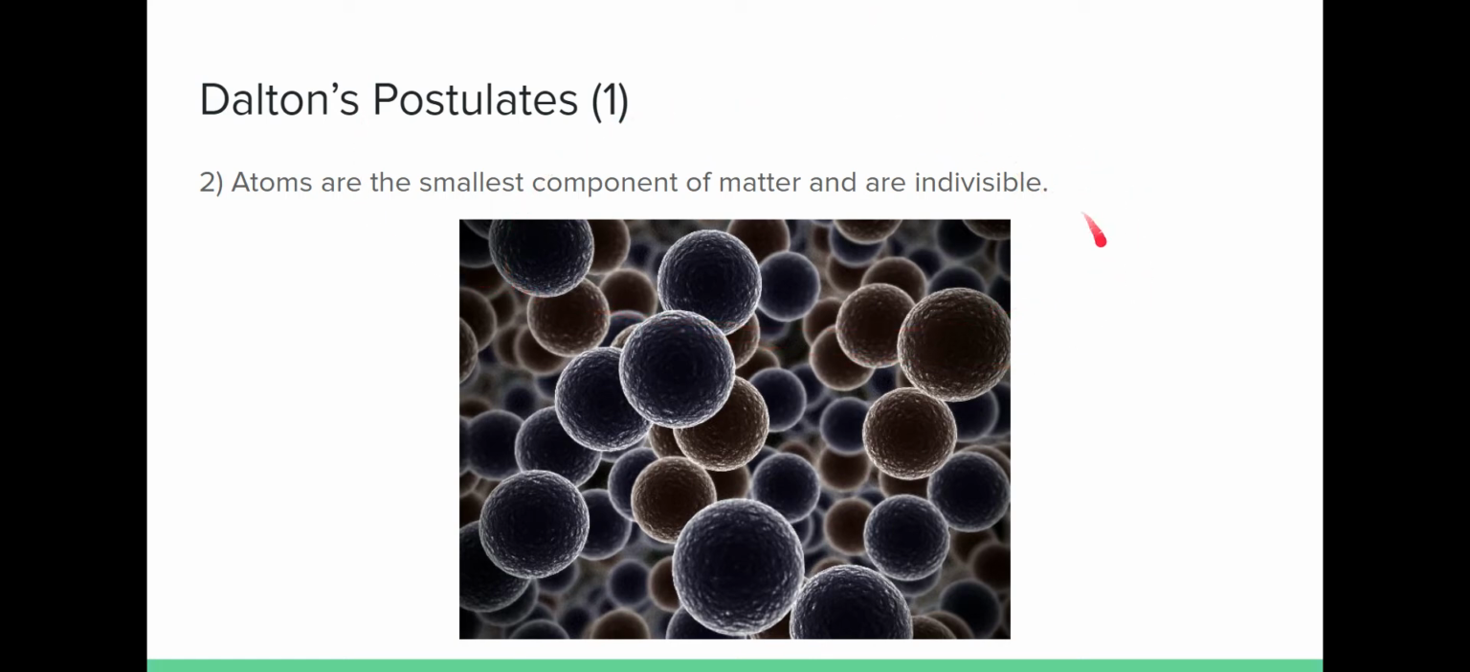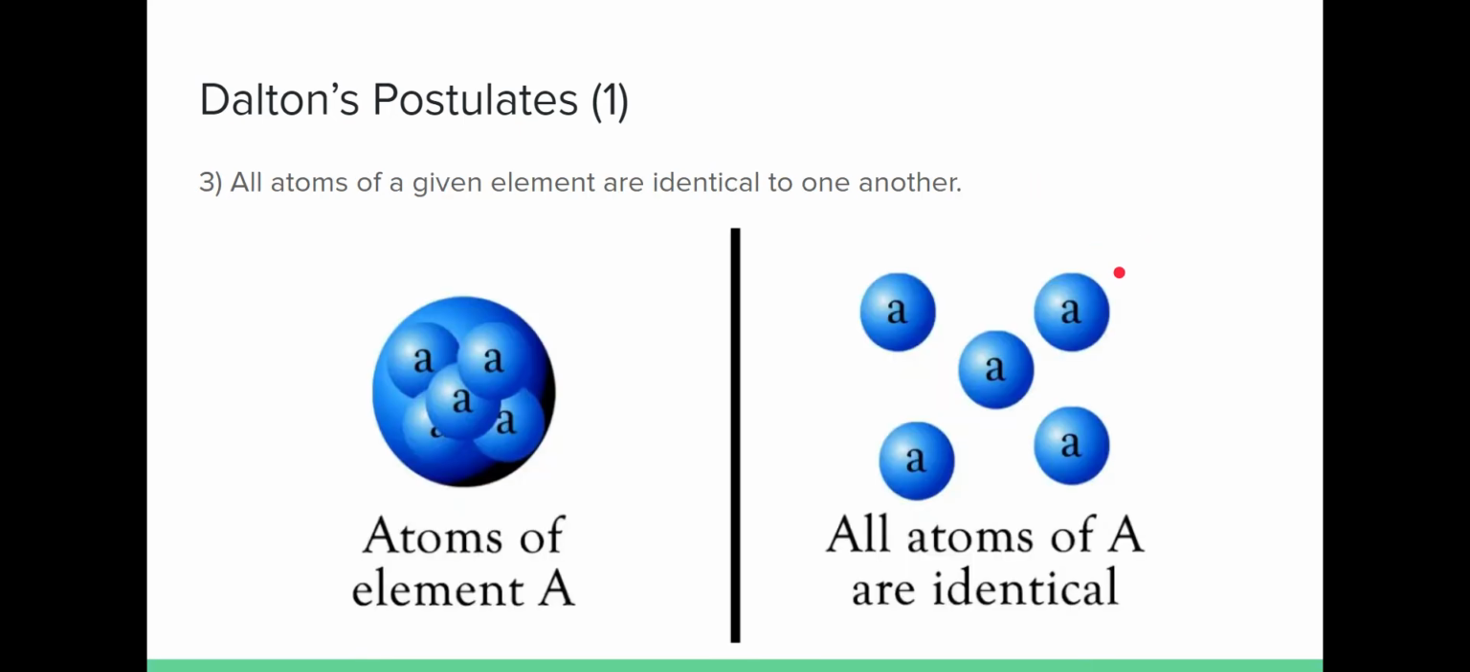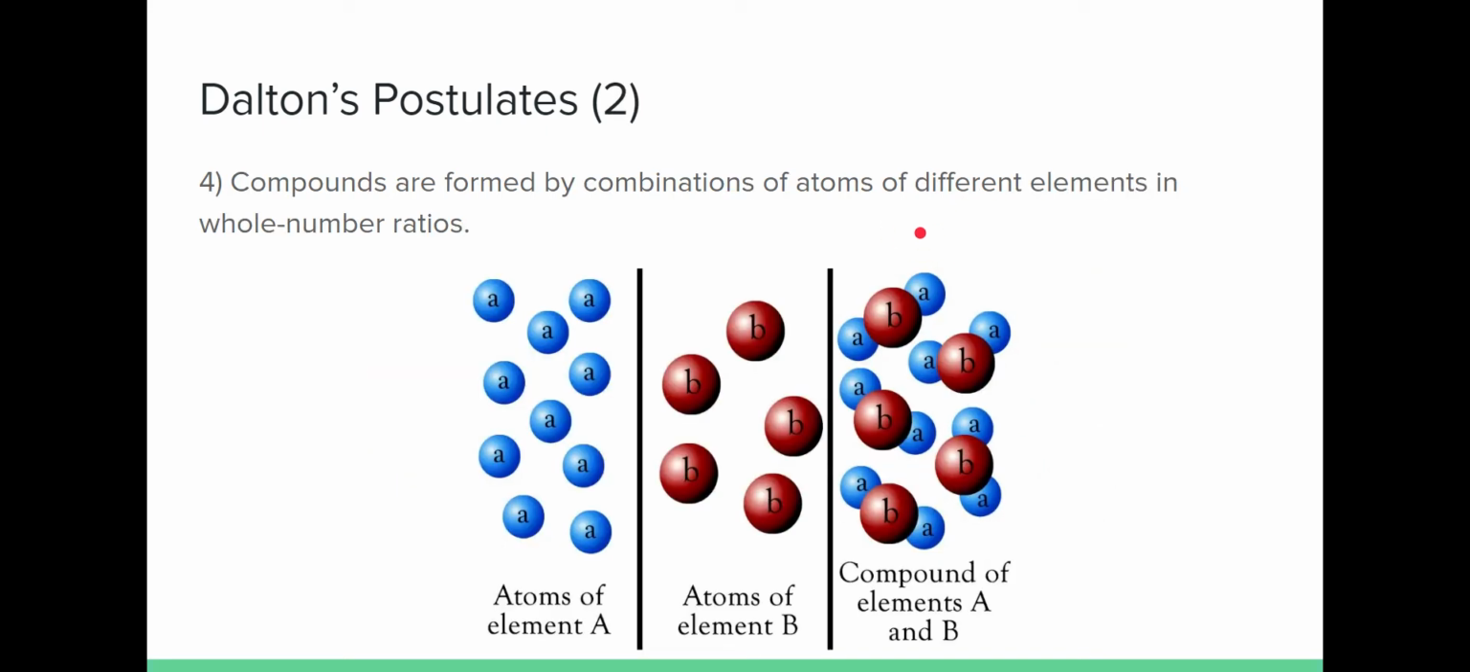Now, this postulate was actually disproven later by the existence of protons and neutrons and electrons, but for the time being, we assumed that atoms were the smallest piece of matter. The third postulate simply says that if you have atoms of whatever element A is, if it's atoms of helium, all atoms of helium are identical to one another. This is another postulate that was later disproven by the existence of something called isotopes, which are atoms of the same element that have different numbers of neutrons, but for the time being, we assumed that all atoms are the same and identical to each other.